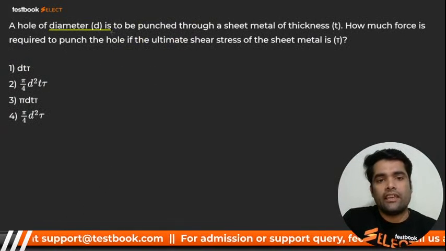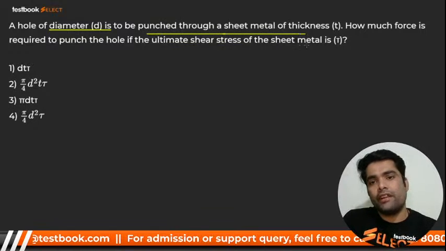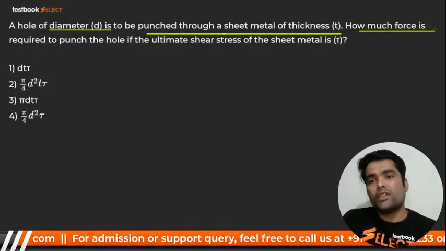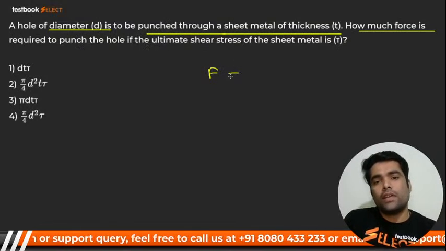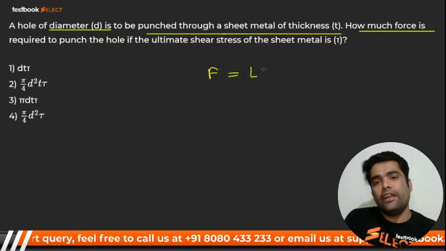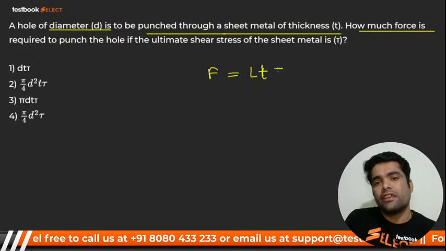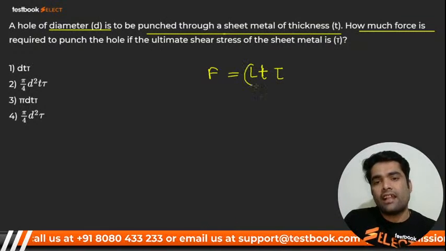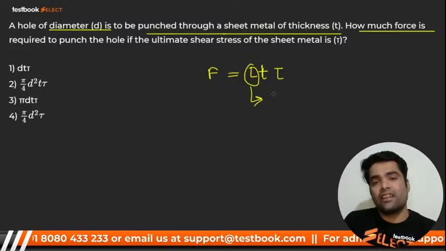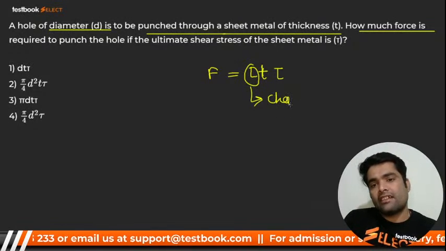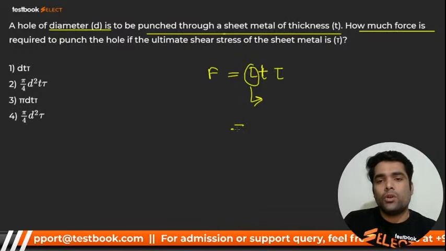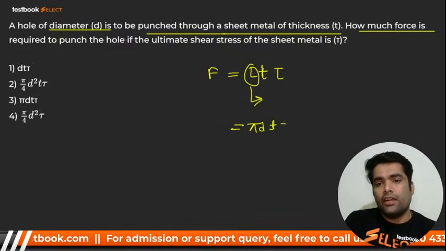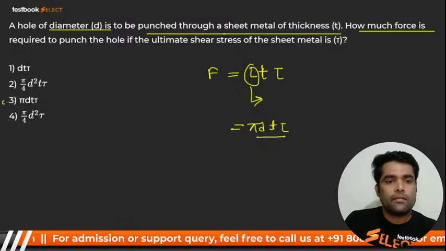A hole of diameter D is to be punched through a sheet metal of thickness T. How much force is required to punch the hole? You know that. Force is L into T into tau, where T is thickness and tau is shear stress. And L is nothing but the characteristic length, or you can say the perimeter. So it should be pi D T into tau, right?